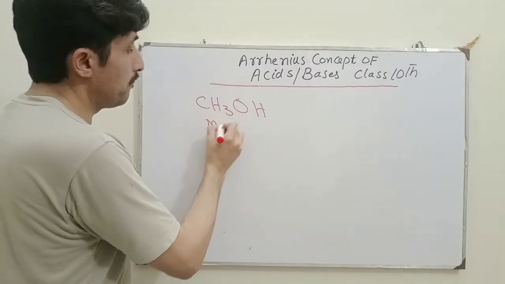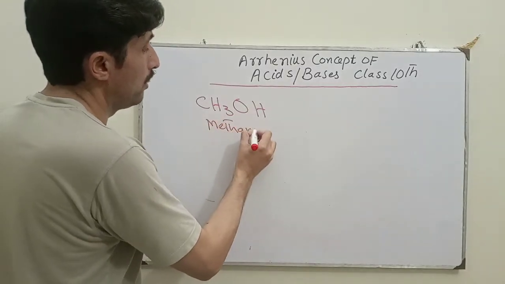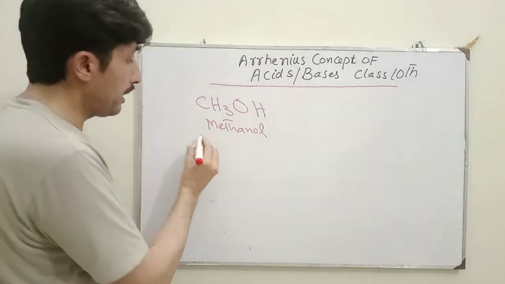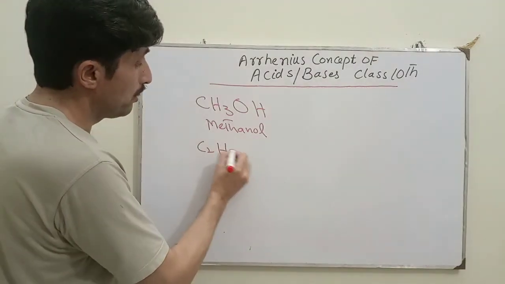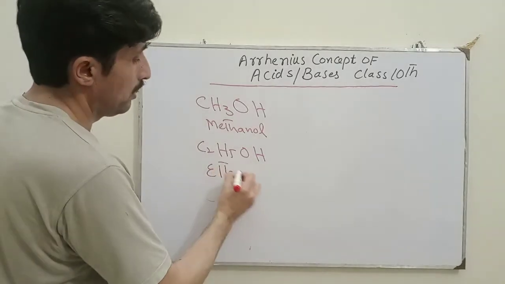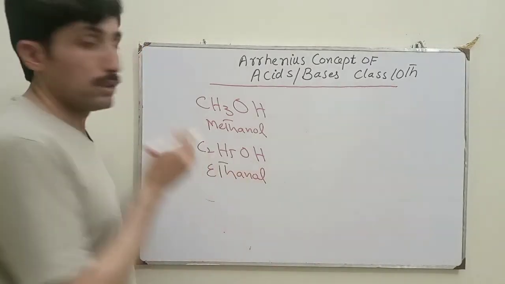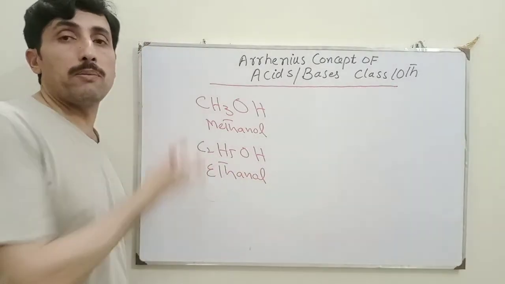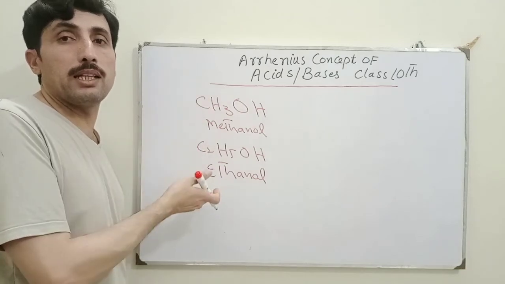This is called as methanol. I will write C2H5OH. These two compounds belong to alcohol family. One is methanol, then the other is called as ethanol.